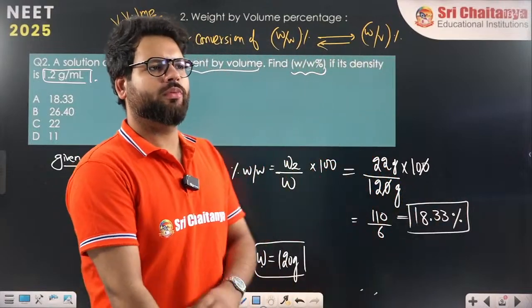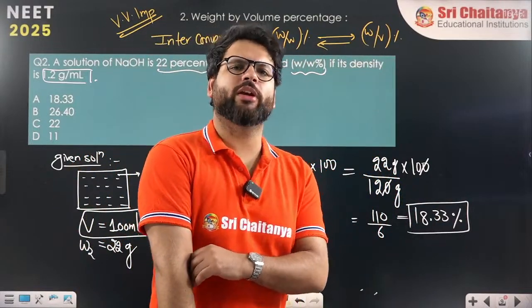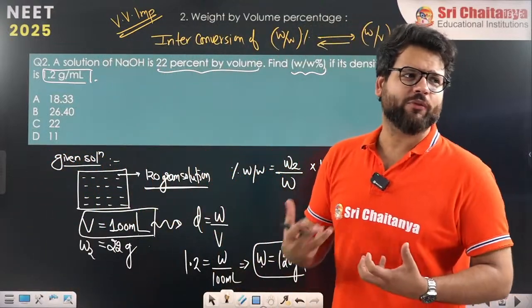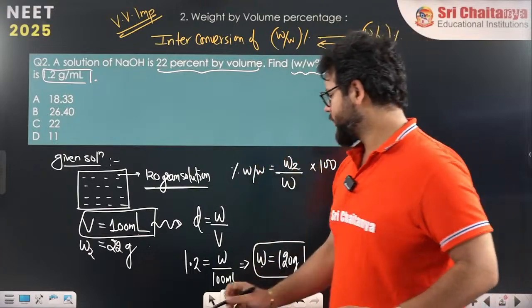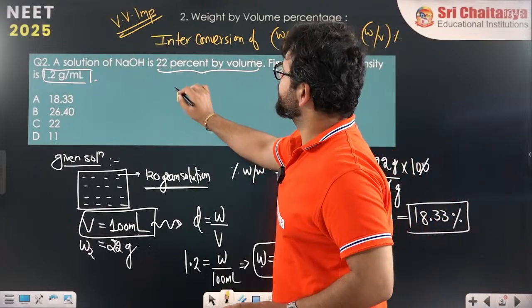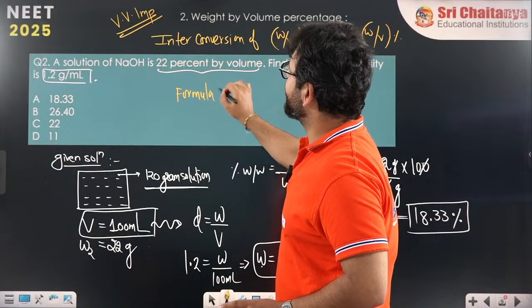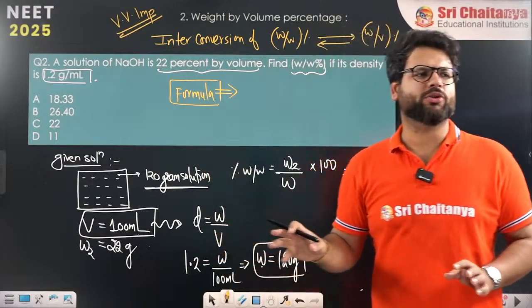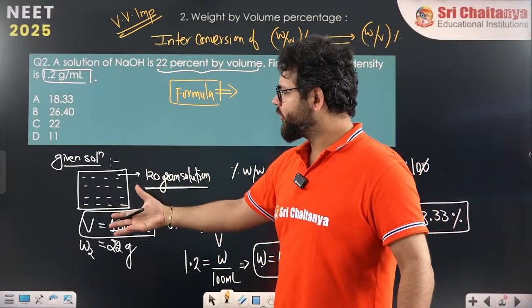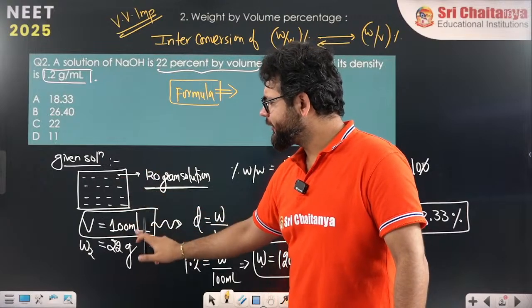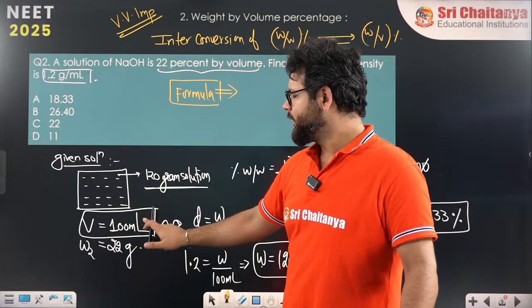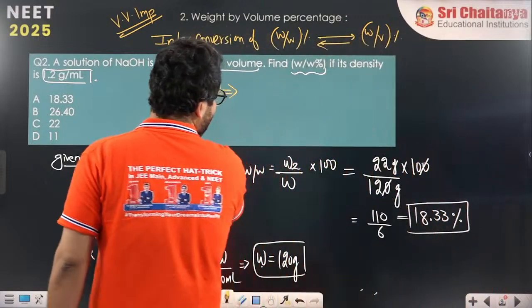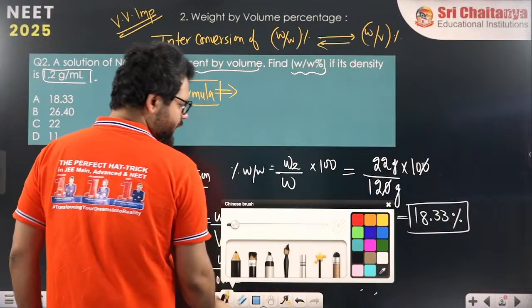Is it clear to everybody what we are doing here? Now you might say, sir, every time we have to think like this. Yes, every time you have to think like this. If you want, I'll give you the formula. You can learn the formula also, if you cannot perform the unitary method every time, but it's simple only. Draw a figure. From the figure, whatever things are given, you write down: 22 gram in 100 ml. Convert volume to mass, then put the formula. Otherwise, there is a direct, very important formula for interconversion, you can write it down.